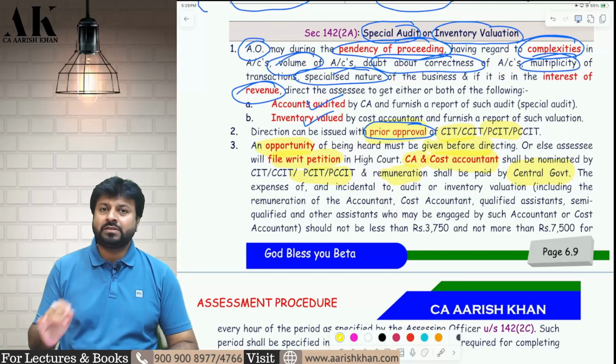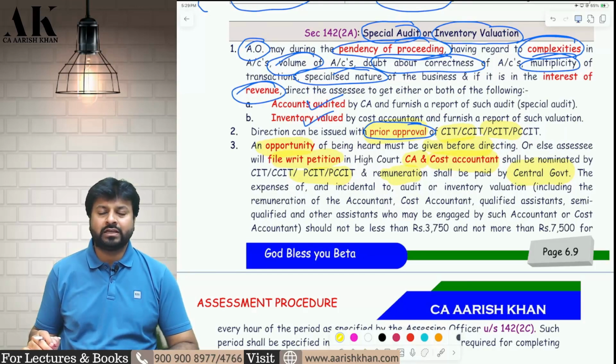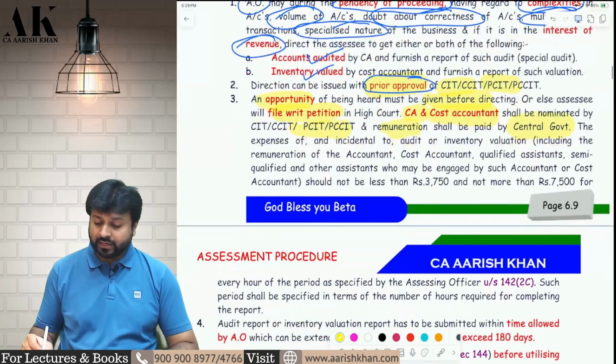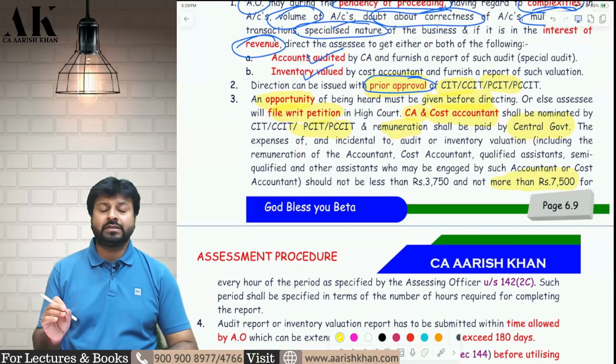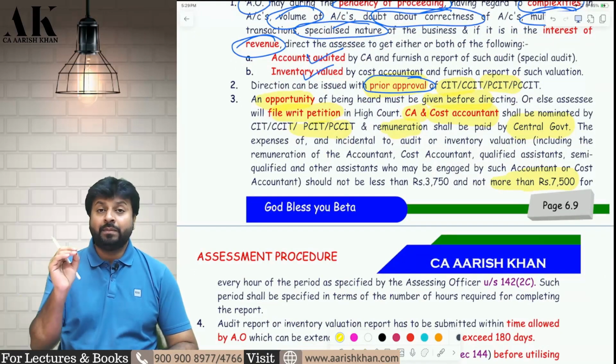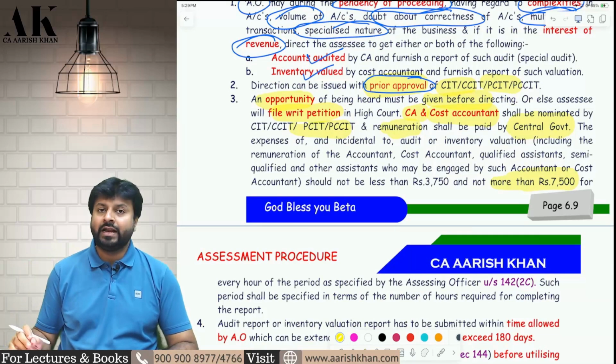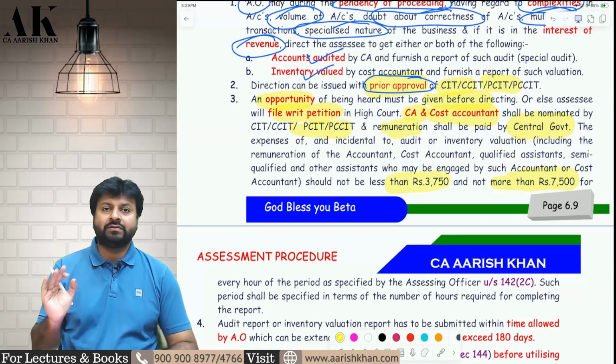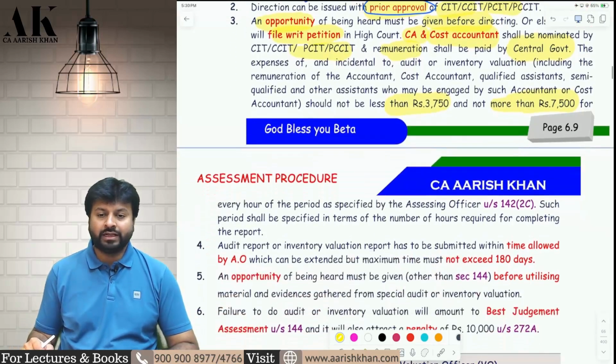Sir, what are the maximum charges that will be paid to the chartered accountant, etc.? If you are a qualified chartered accountant, then you will be paid a maximum of 7,500 per hour. And if you are semi-qualified, then you will be paid a maximum of 3,750 per hour. Not more than that. Okay.